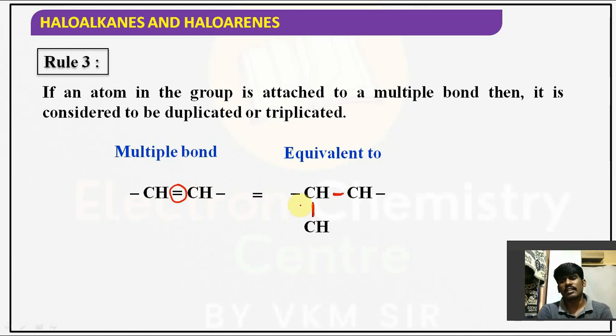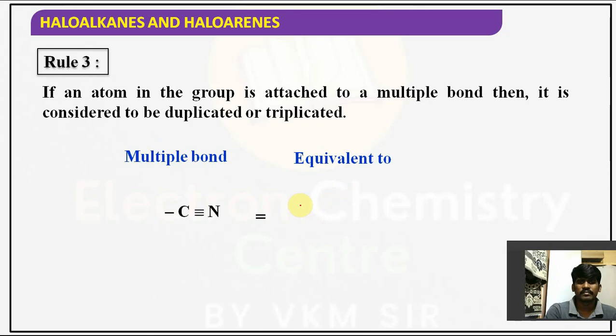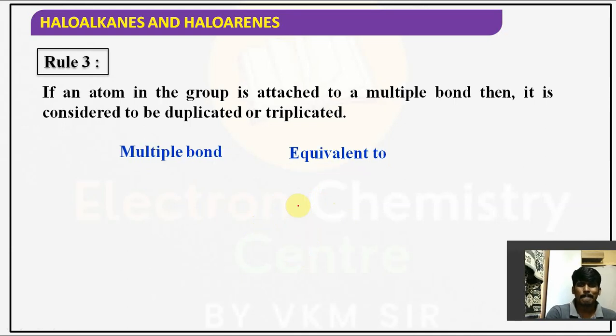One triple bond is equal to three single bonds: it is 1, it is 2, it is 3. Three nitrogens you have to write. Understood the point guys? Whenever a double bond is there, it should be written as two single bonds. Whenever a triple bond is there, it should be written as three single bonds, right?